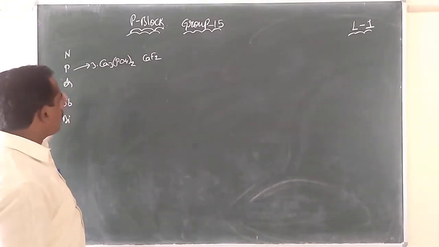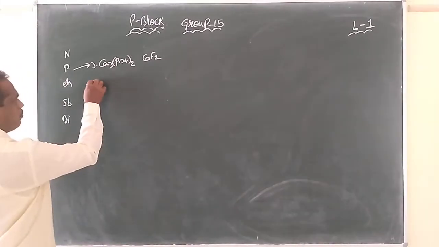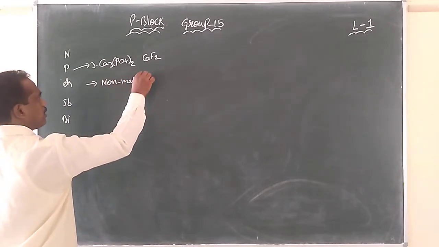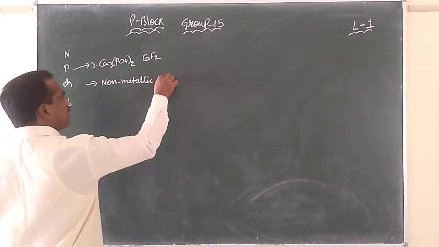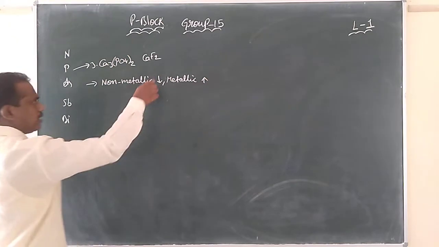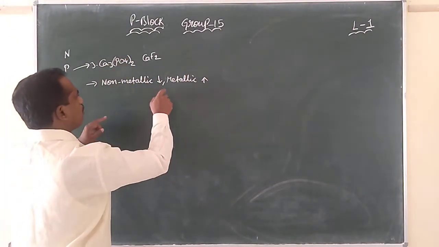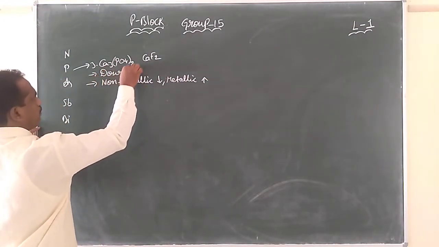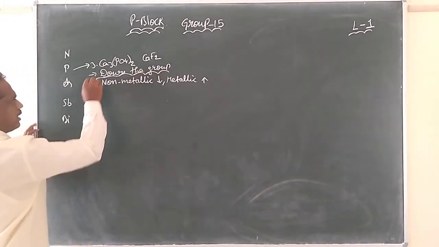So down the group, we know what is happening, children. Down the group, non-metallic nature decreases, which means metallic nature increases. Here this symbol is for down the group, top to bottom. Down the group, the non-metallic nature is decreasing.